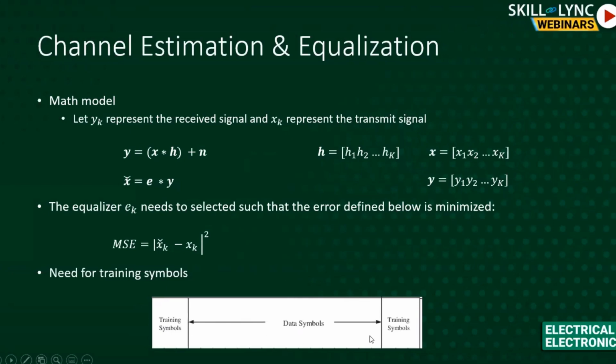And then once the data transmission ends, you send training symbols again, because the channel is always going to change. People are going to move around and things might move around. The channel might also change, right? So we need to send the training symbols again. So again, these are training symbols, or we can also call them pilot symbols, because they're at the beginning and then giving the direction for this data to go through. So that's an overview of channel estimation and equalization.